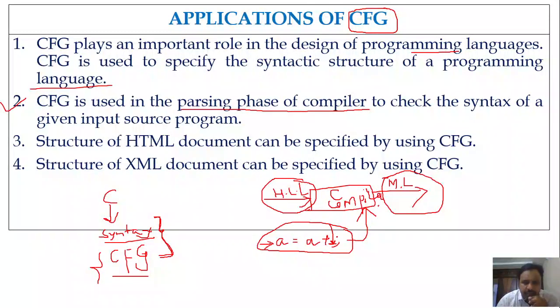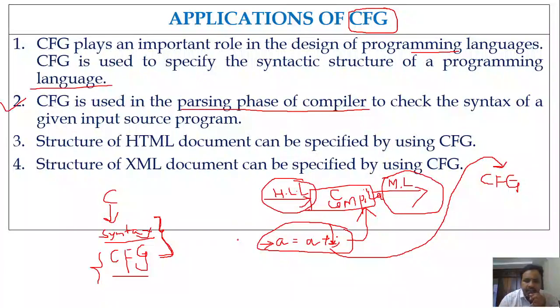How does the compiler flash such types of errors? It uses the grammar. Generally the grammar of a programming language is specified by using the context-free grammar. The moment you give the string, the compiler will try to generate that string from that grammar. That we have seen in the concept of derivation. What is derivation? The sequence of substitutions that we apply to derive a string, right? That is called derivation.